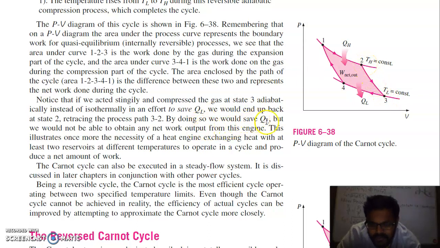By doing so, we would save QL, but we would not be able to obtain any net work output from the engine. If we do the reverse process from 3 to 2, there would be no area under the PV diagram, so the net work output will be 0. This illustrates once more the necessity of a heat engine exchanging heat with at least 2 reservoirs at different temperatures to operate in a cycle and produce a net amount of work.